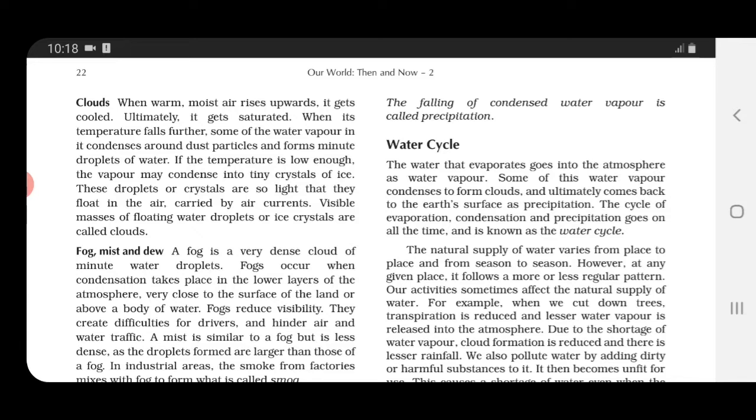Now when the temperature falls, water vapor, as we discussed earlier, condenses. Where does it condense? I told you it requires a surface. So, for example, it condenses around the dust particles, and then it forms minute, very tiny droplets of water. And if the temperature is very low, then the vapor may condense into tiny crystals of ice also.